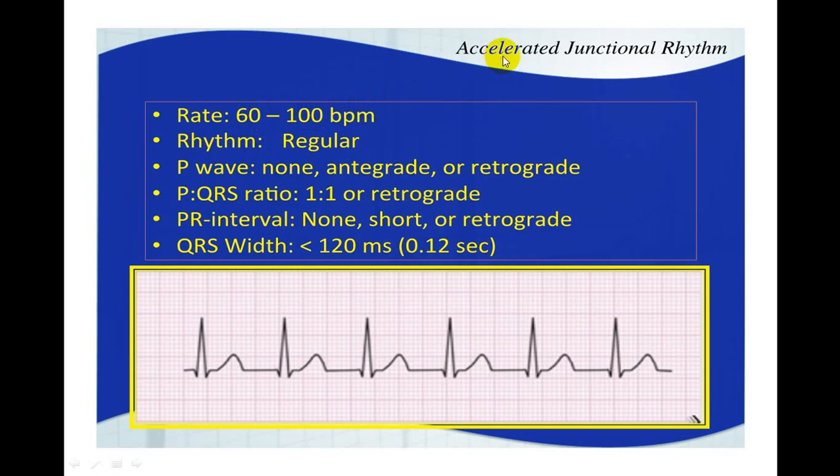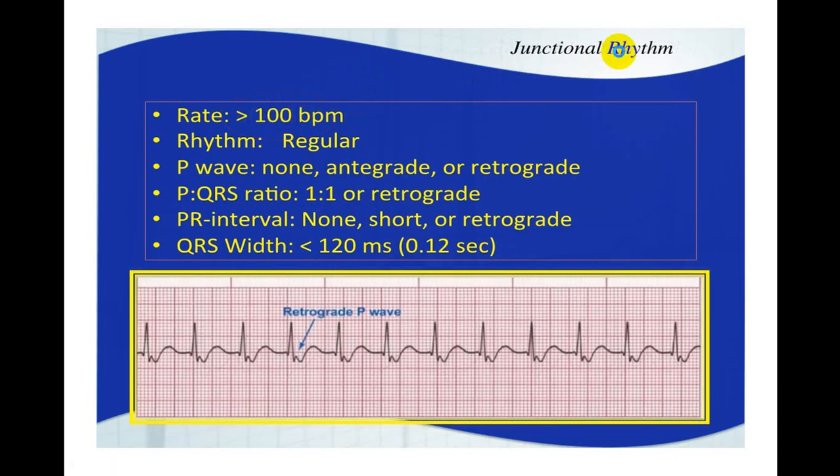So we call that an accelerated junctional rhythm. All other characteristics: no P wave, all QRS complexes are identical, rhythm-wise regular. Is that clear? The QRS complex is narrow, so this is a junctional rhythm, and rate-wise between 60 to 100, so we call it accelerated junctional rhythm.